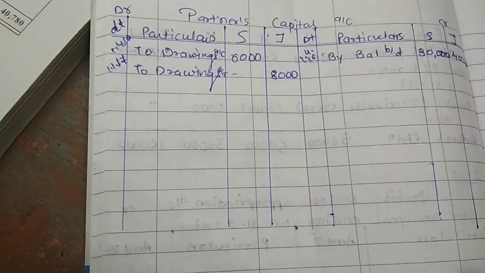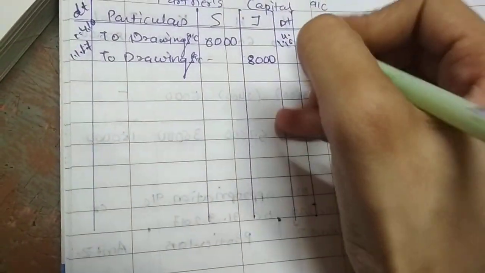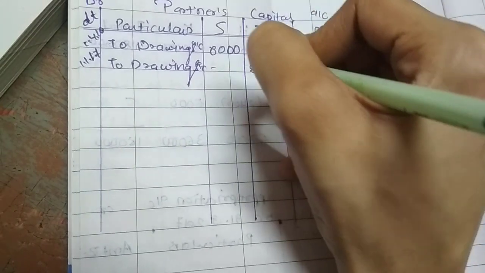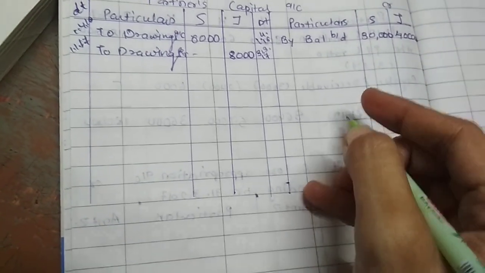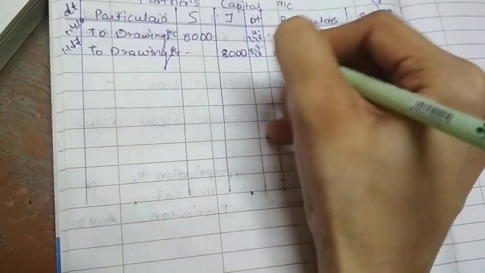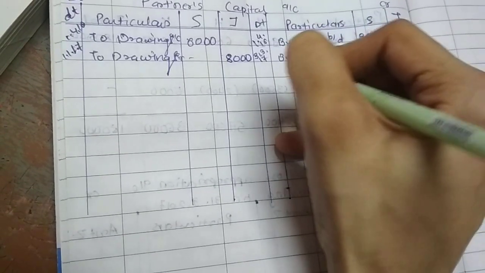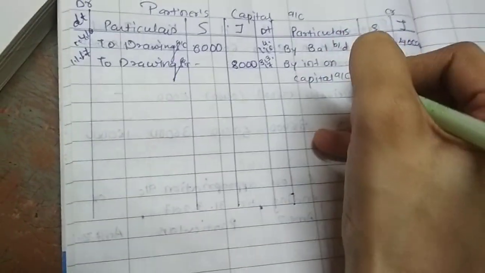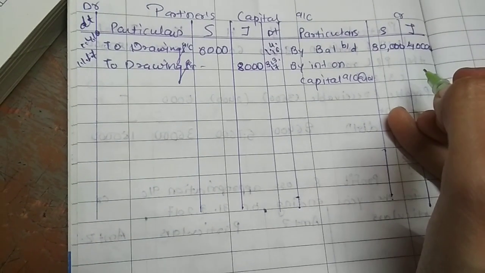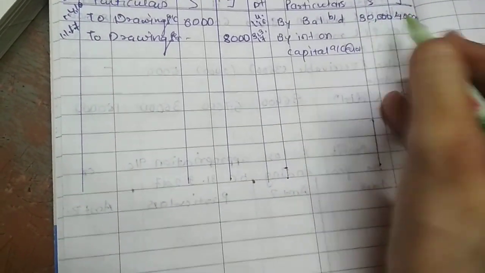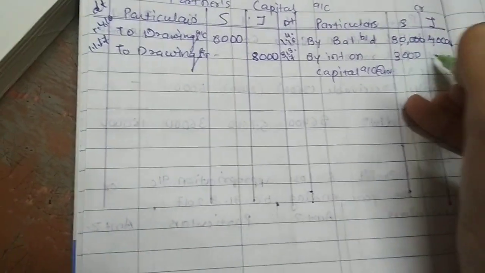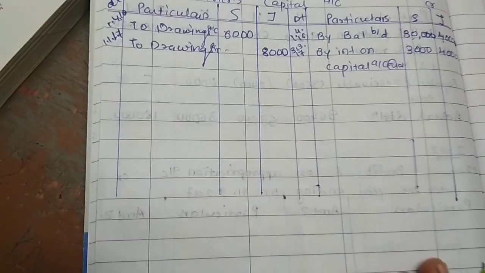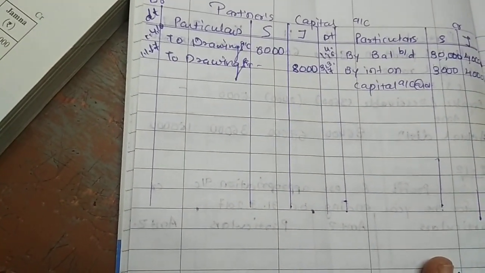First provision is interest on capital at the rate 10%. So first of all we'll record on credit side of partners capital account. Interest is calculated at the end of the year. So in date column 31st March 2017 by interest on capital account at the rate 10%. Rate of interest is given 10%, so 10% of 30,000 and 10% of 40,000. So 3,000 interest will be payable to Sharda and 4,000 to Jamna. Then next provision is interest on drawings.